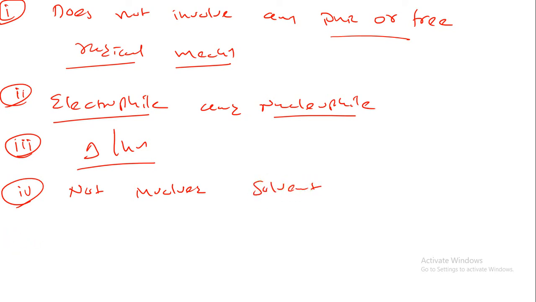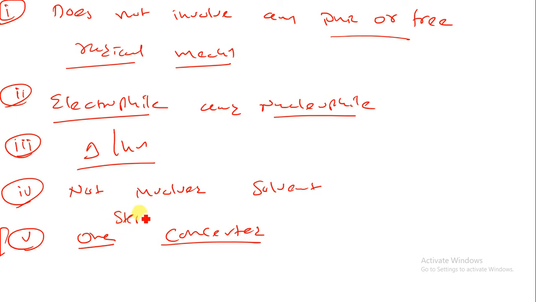Fifth, this is a one-step concerted mechanism. What is a one-step concerted mechanism? You do not have multiple steps from the reactant to the product. And the last one, this is a reversible reaction. You can go from the reactant to the product and from the product to the reactant. So these are the basic characteristics of the pericyclic reaction.